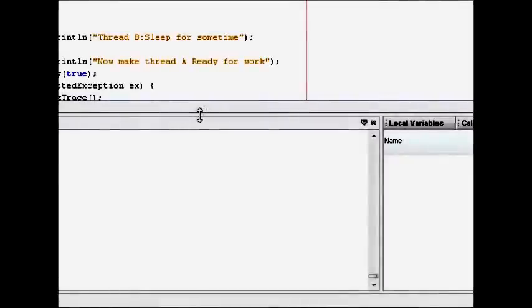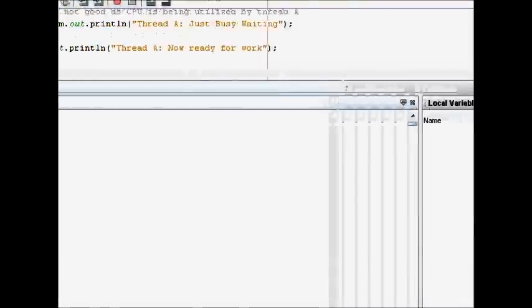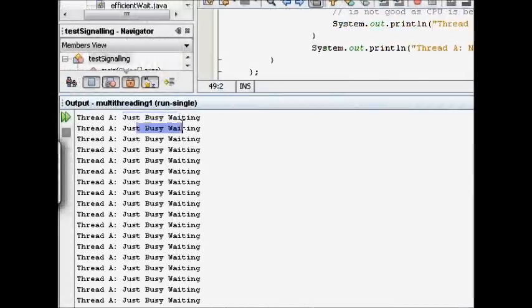So we see here the code started. Thread A started first, just busy waiting. It is printing this so many times, looping, finding that the ready flag is not true.